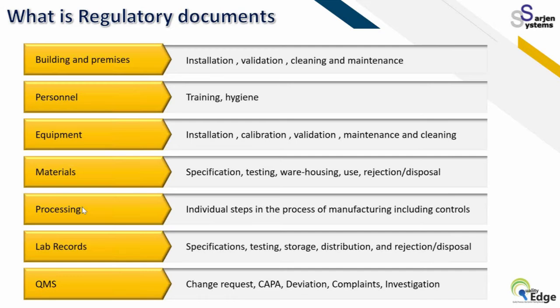For example, in case of personnel, like training and hygiene, and in case of equipment, starting from your VMP, like installation, calibration, validation, maintenance, cleaning, all such things should be available on demand. It should be retrieved and shown to the auditor, and the records should be linked with the process. If such things are not matched or not controlled, they become observations, they become 483s.